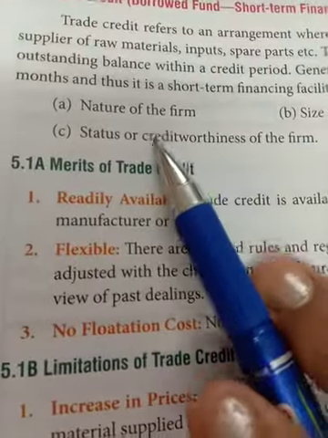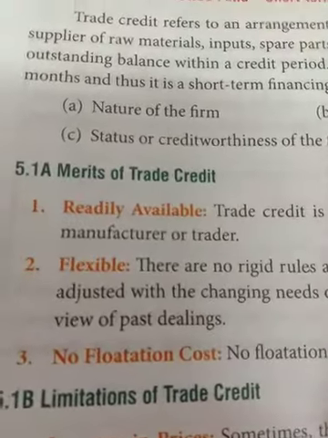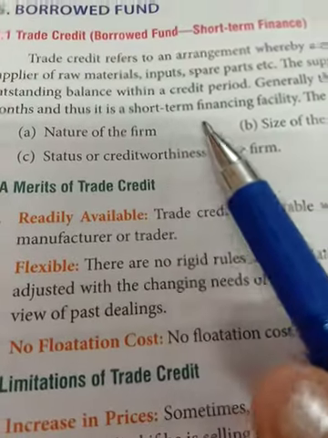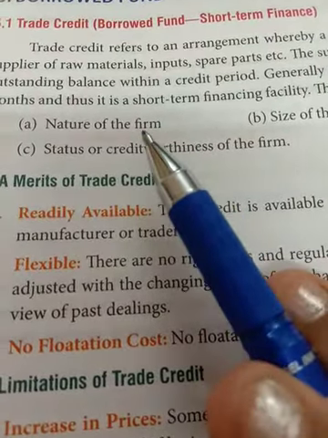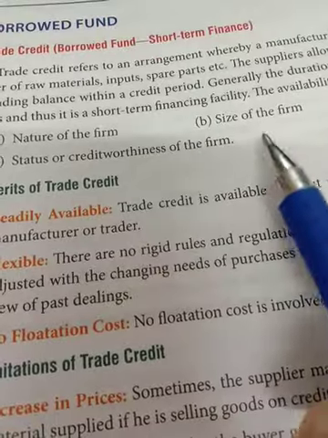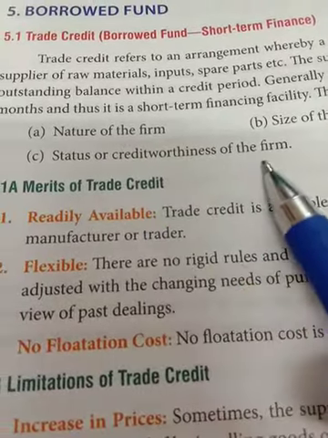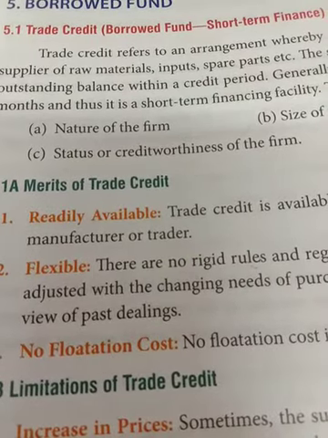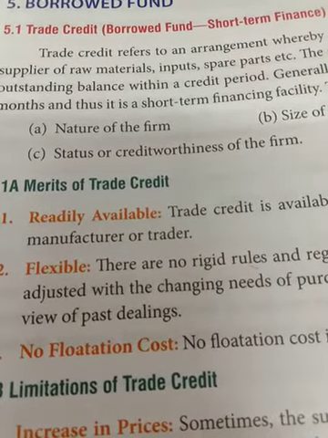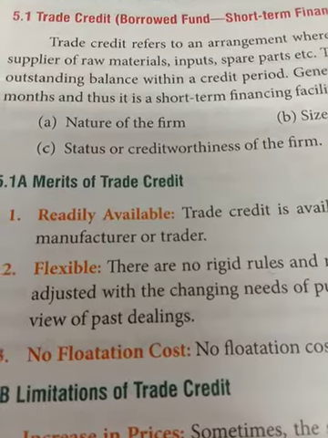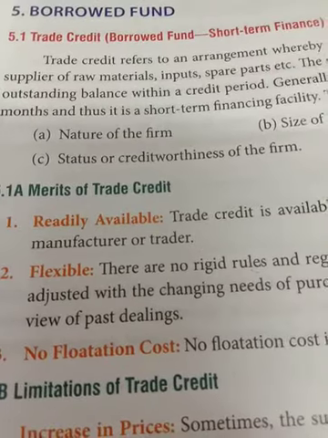So the availability of trade credit basically depends upon the nature of the firm. What is the nature of the firm, like sole proprietor, partnership, company or whatever. Then the size of the firm, what is the turnover or sale of the firm, the status and the creditworthiness of the firm, like how many loans the firm has taken or how much retained earning the firm is having. So that is the creditworthiness of the firm.